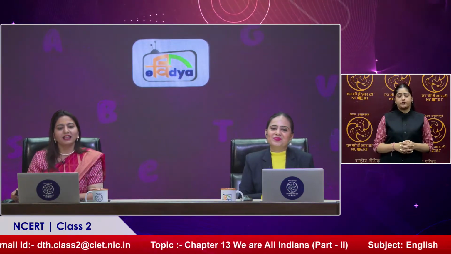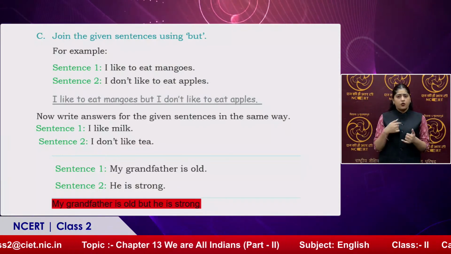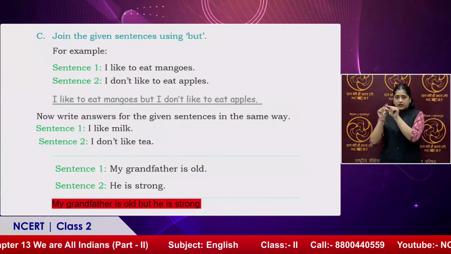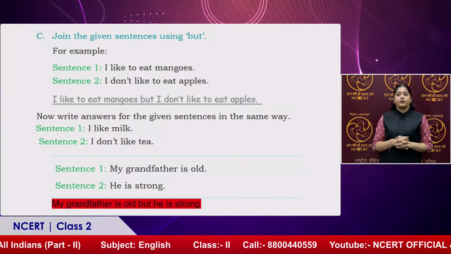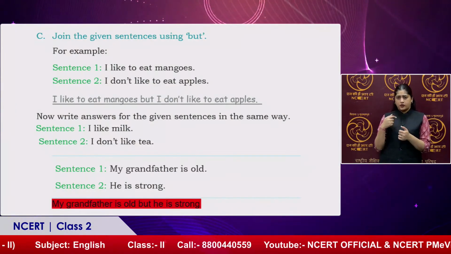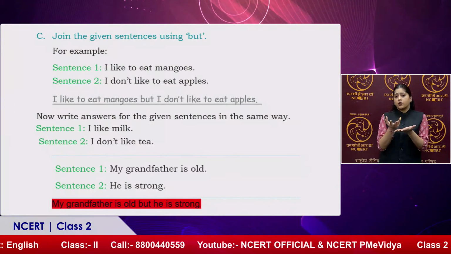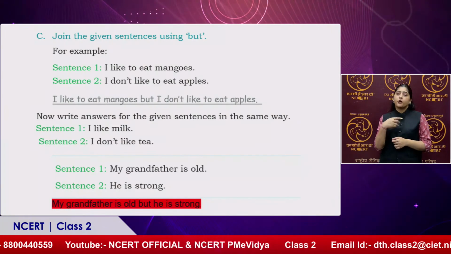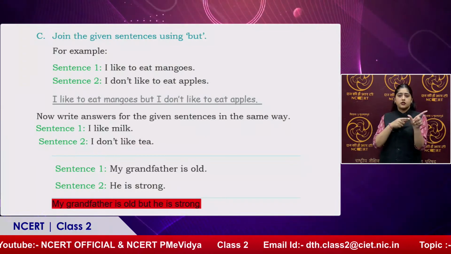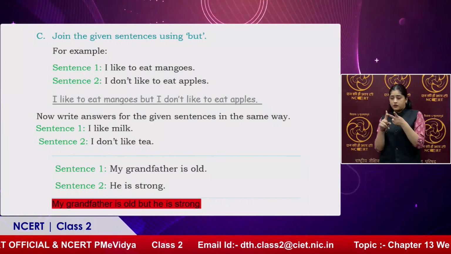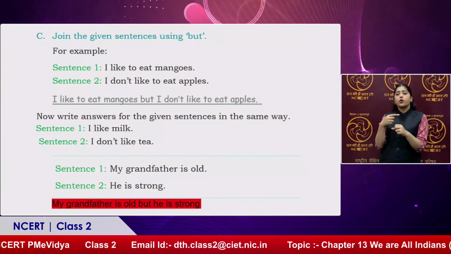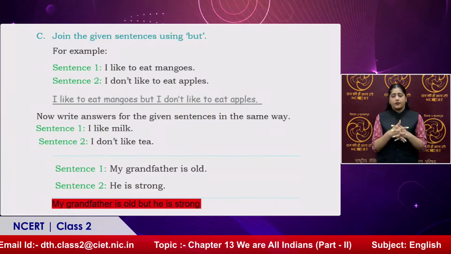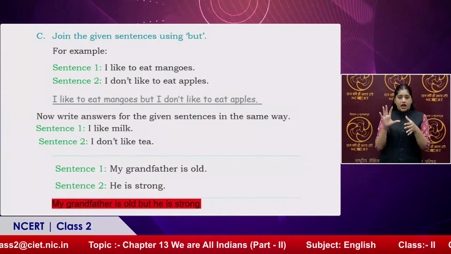Now we will be discussing how we can join two sentences together. Before moving to the chapter, let's discuss this with ma'am and me. I'm saying that I like to eat gujia. One more sentence I'm saying is, I like to eat barfi. If I have to make one sentence with both these two sentences, what options do I have?